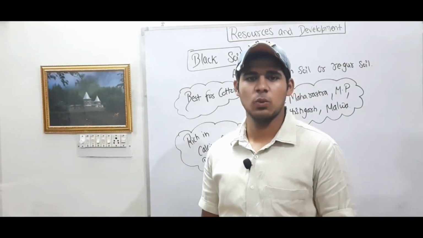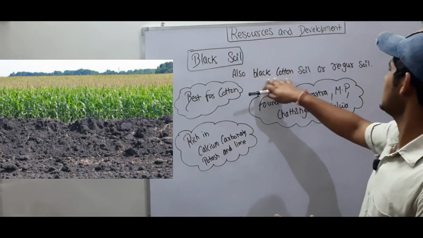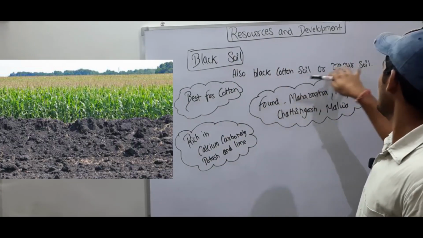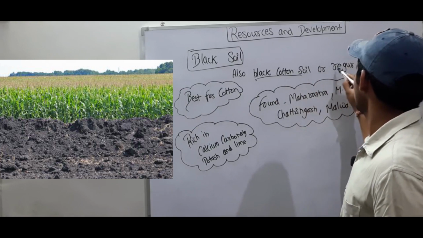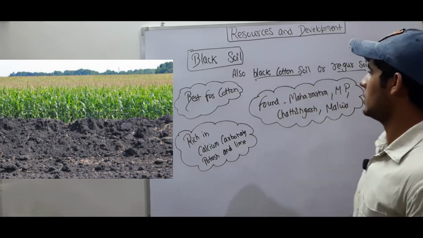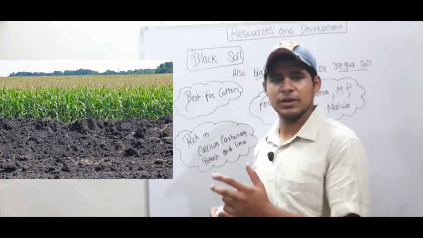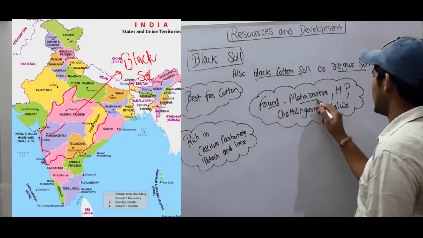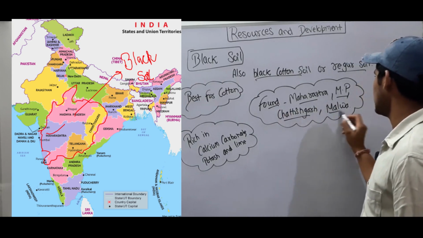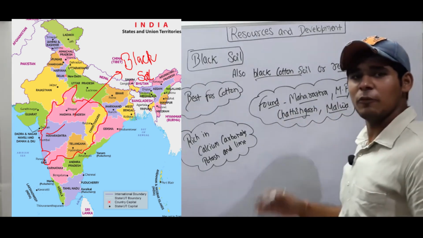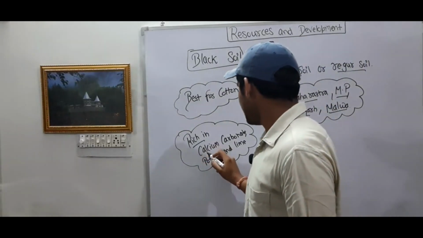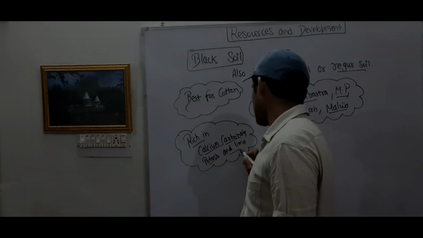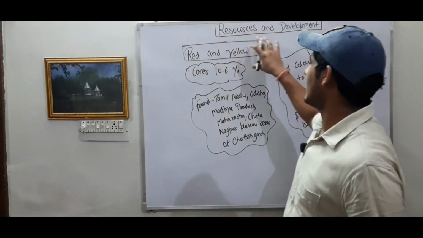Second is black soil. Black soil is mainly known as black cotton soil or regur soil. It is best for cotton. कॉटन के लिए बहुत बढ़िया है। इसके साथ this is mainly found in महाराष्ट्र, मध्य प्रदेश, छत्तीसगढ़, Malwa Plateau region, and it is rich in calcium carbonate, potash and lime.